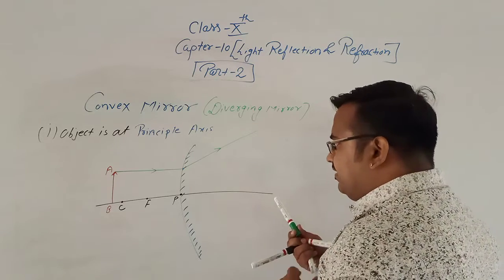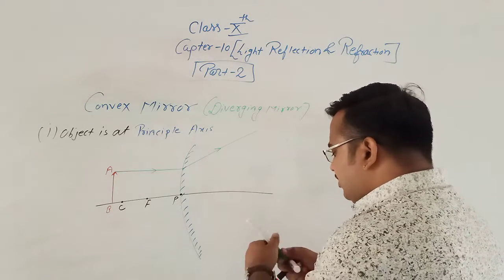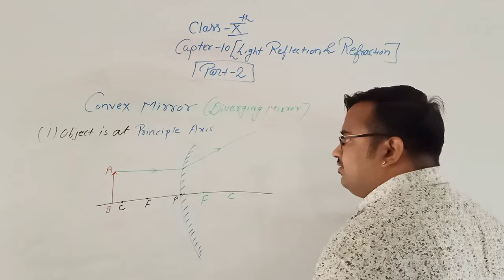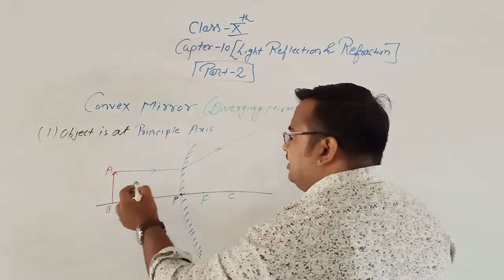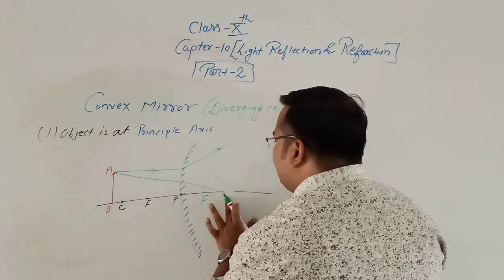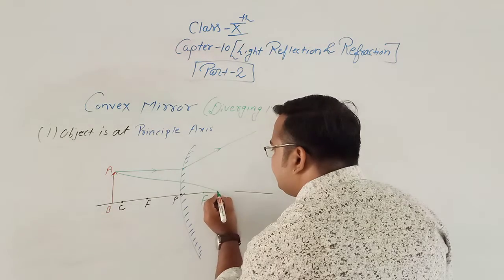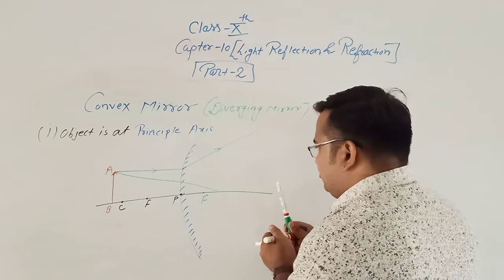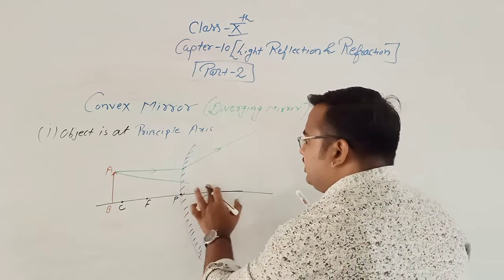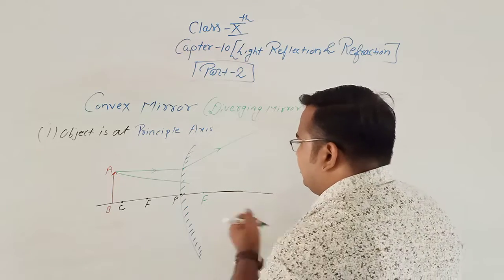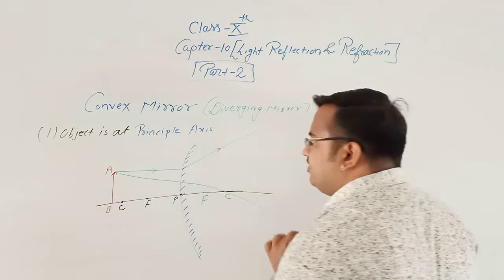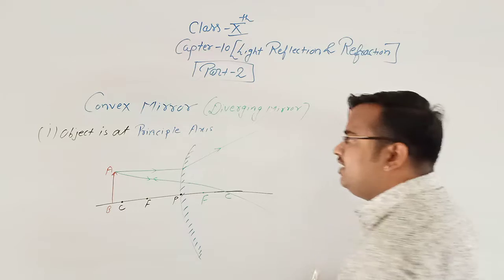Now, the second rule says that this is the focus and this is the center of curvature. If the incident ray passes through the center of curvature, here suppose it is C, then it would follow the same path.